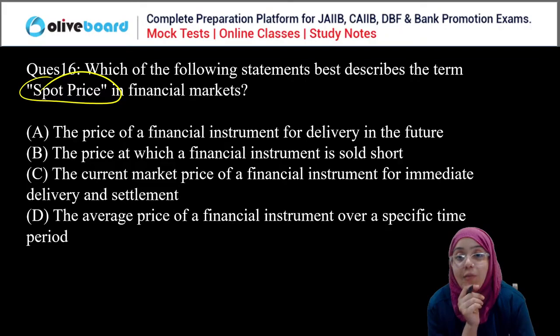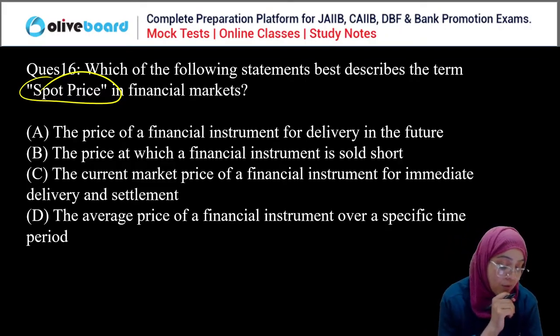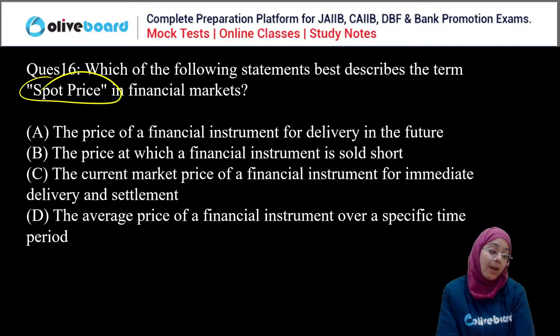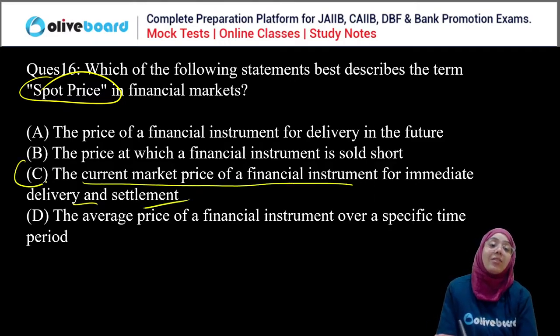Now you have to tell me which statement best describes the spot price. Yes, spot price is the current market price of a financial instrument for immediate delivery and settlement.